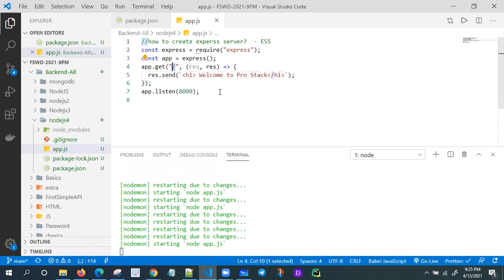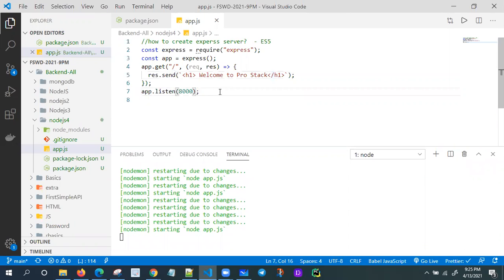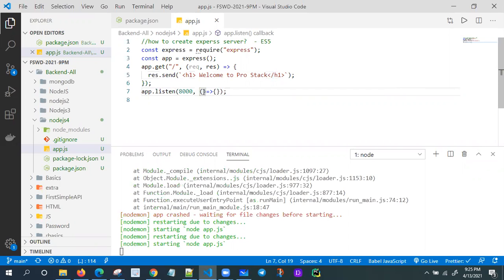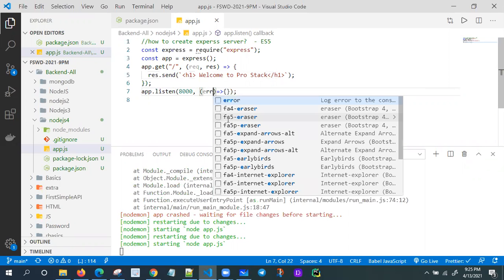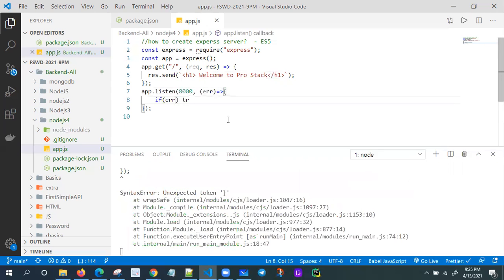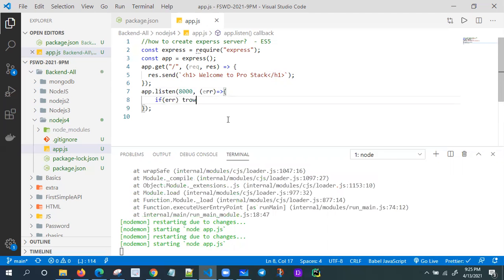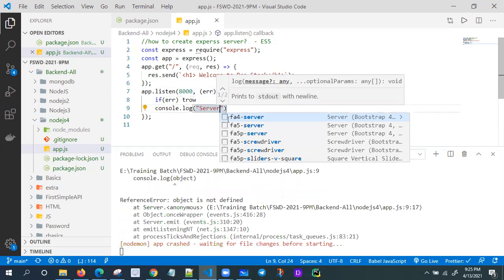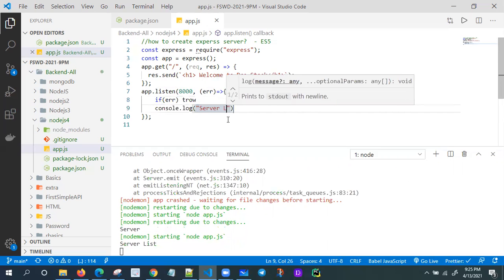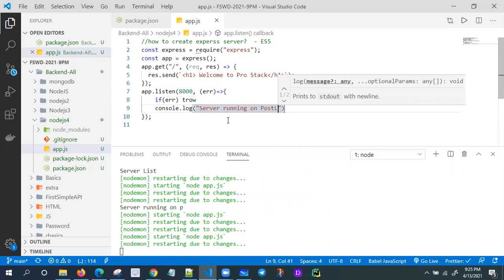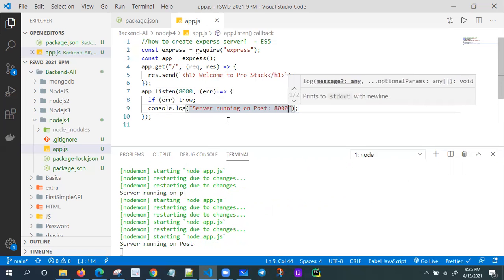So I'm going to pass one more callback here. If any error occurs while listening on my port number, I'm going to throw the error. If error, throw error. Otherwise, I'm going to print something: server listening on, server running on port number 8000. I've hard coded this one.